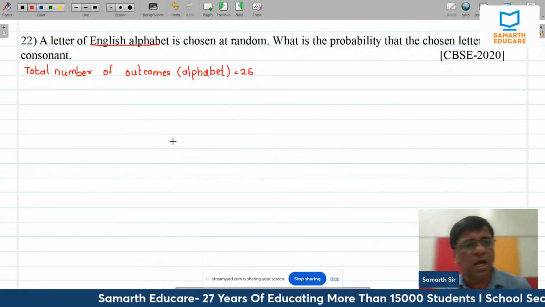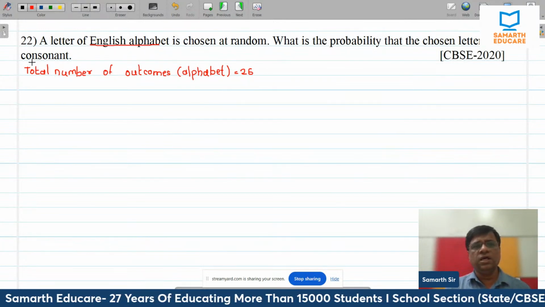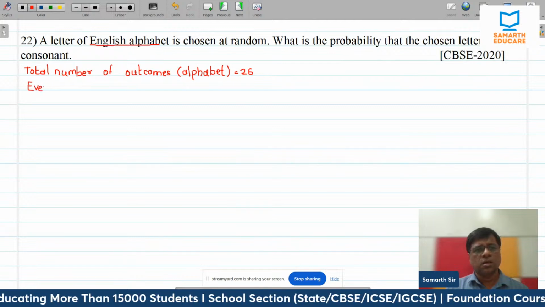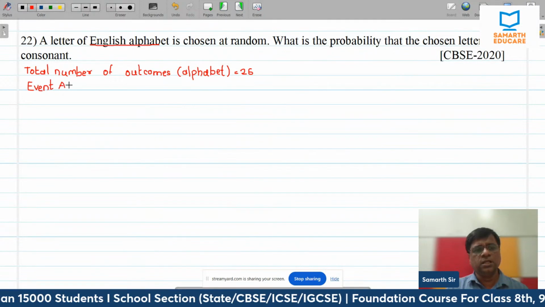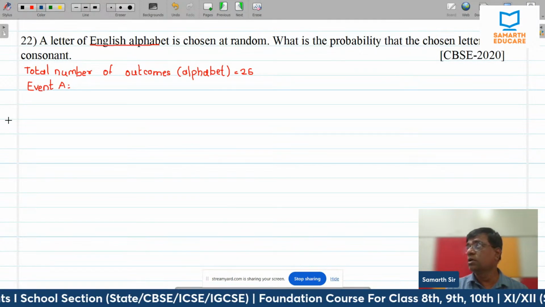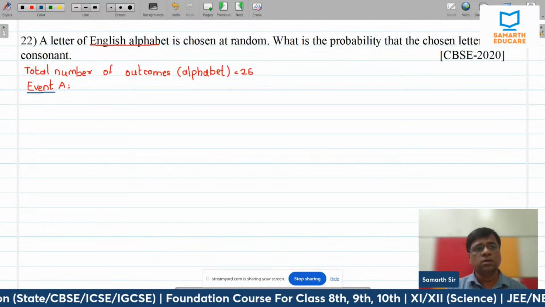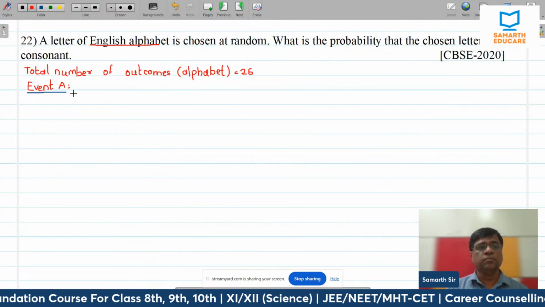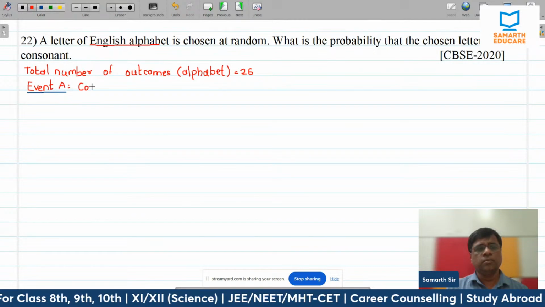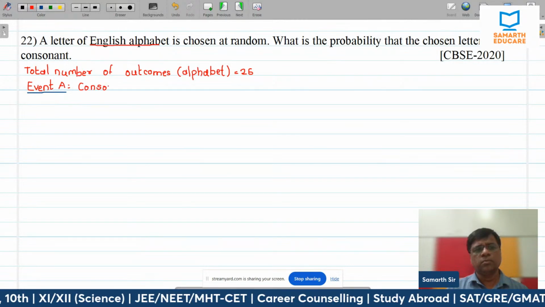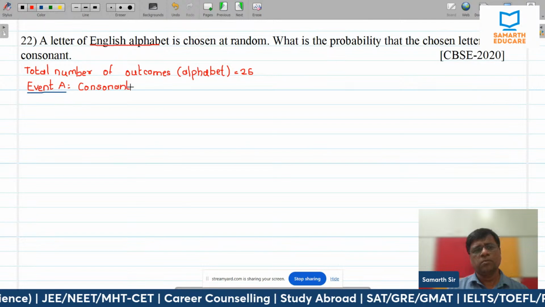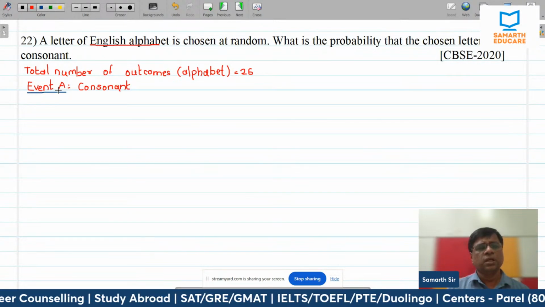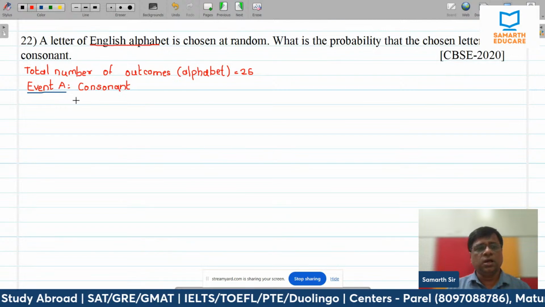All right. Now, event A. He says a letter is chosen and the letter is a consonant. A letter is a consonant. So, how many vowels are there out of this?